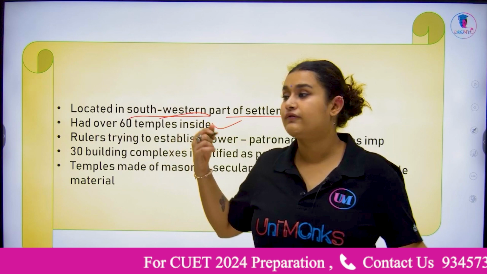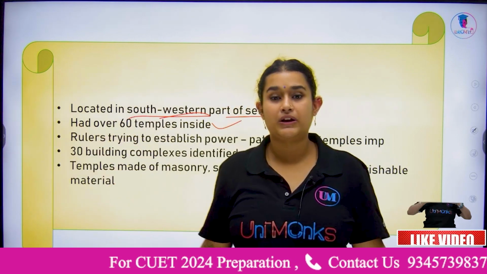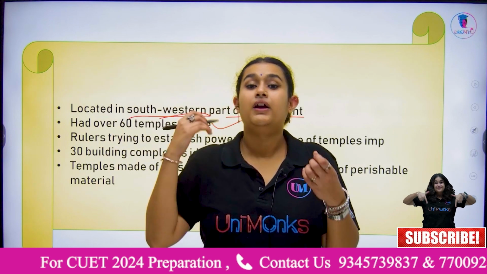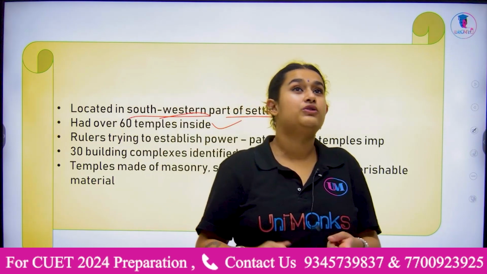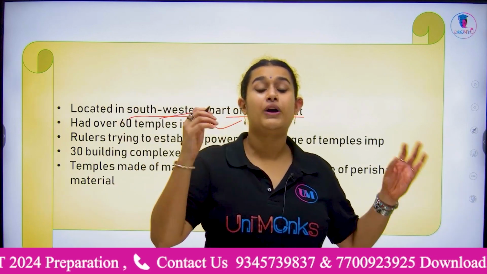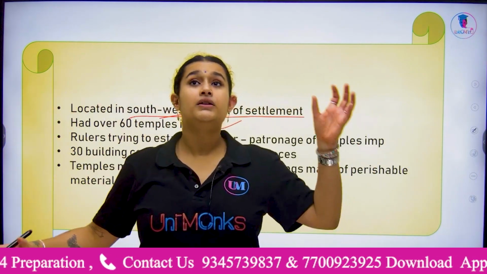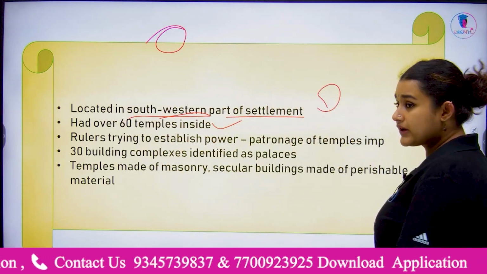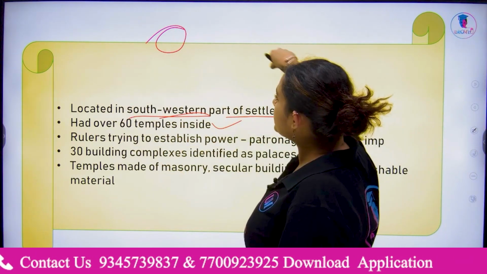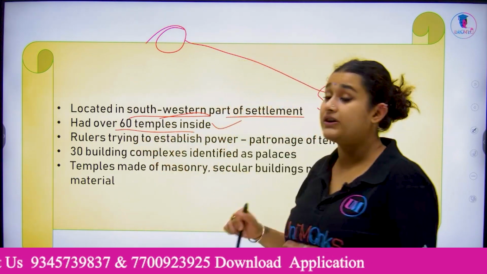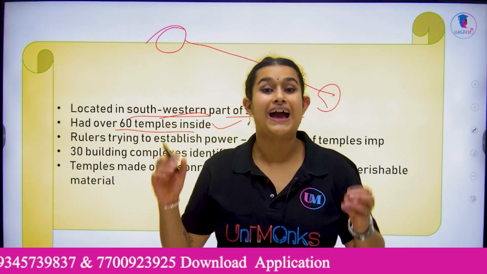It's not like you're going from Munirka to, say, CR Park. It is much farther, especially because at this time you didn't have metro, cars, or even cycles to help you reach from one place to another. Now the sacred center, let's say, is here. The urban core is here. Reaching from point A to point B takes a lot of time, and that is why temples were inside the urban core as well.